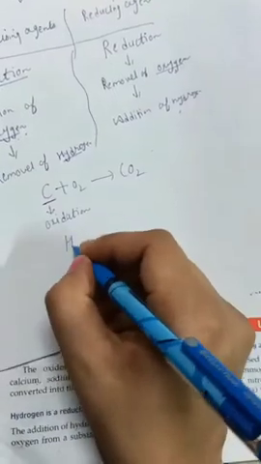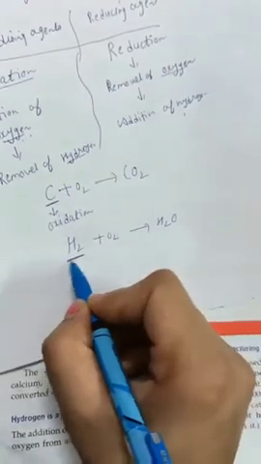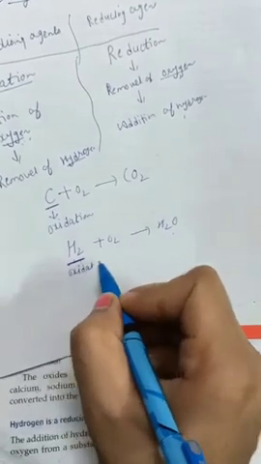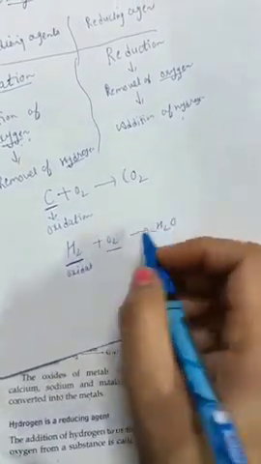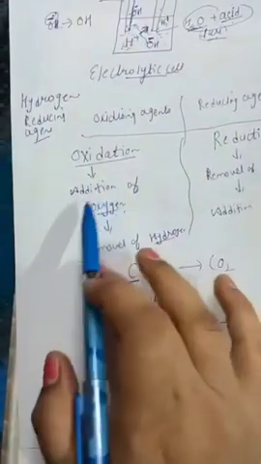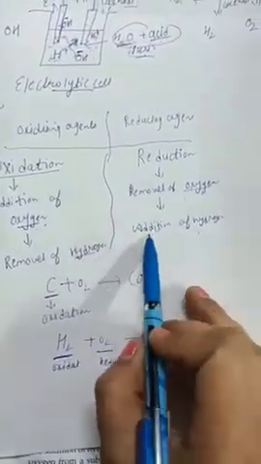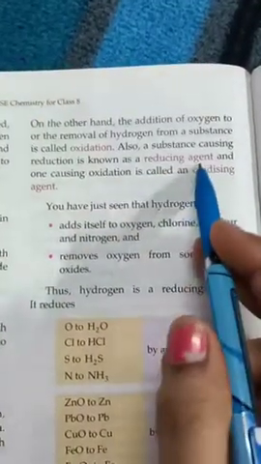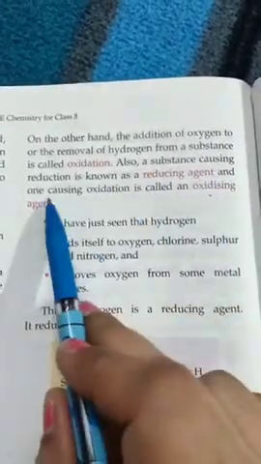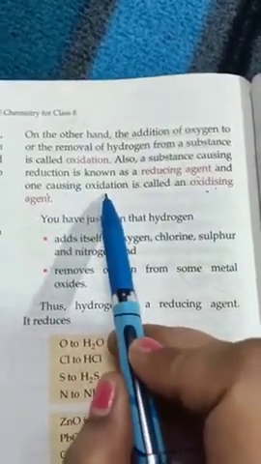Another example: H2 plus O2 gives water. In H2, oxygen is added, so H2 is undergoing oxidation, and in O2, hydrogen is added, so it is undergoing reduction. Oxidation is addition of oxygen or removal of hydrogen, and reduction is the removal of oxygen or addition of hydrogen. Reducing agent and oxidizing agent: a reducing agent is a substance causing reduction, and an oxidizing agent is a substance causing oxidation.